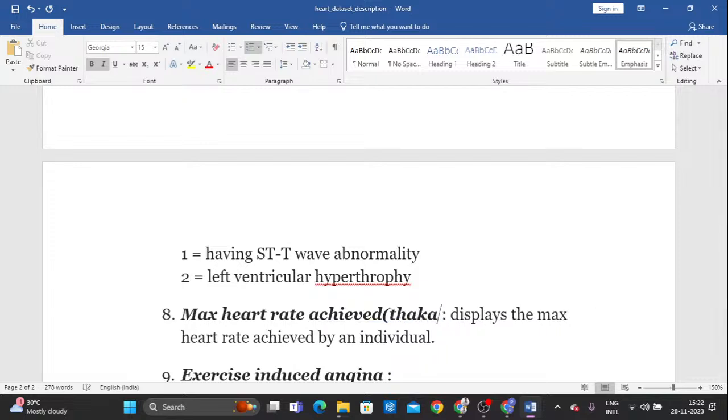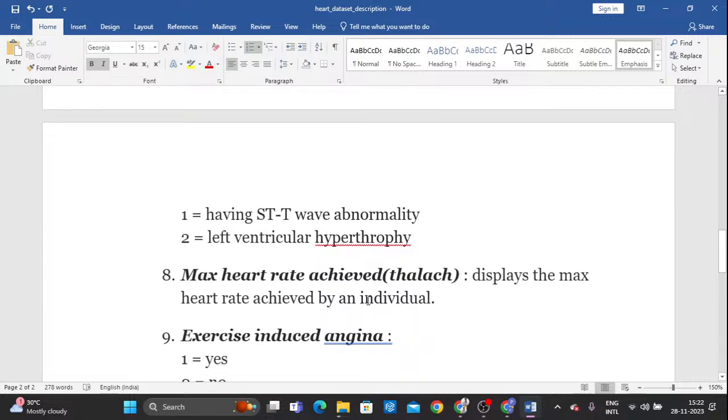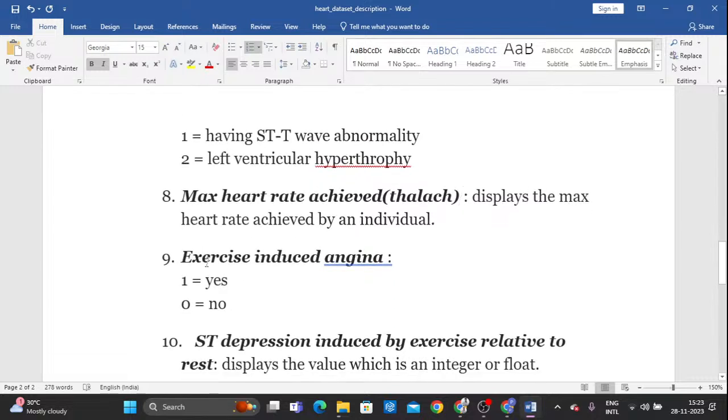And next, thalach. Thalach is the name of this column. What is the meaning of this? Thalach is the maximum heart rate achieved. It displays the maximum heart rate achieved by the individual. This is also a continuous value, not a categorical value. Based on the value, we can tell whether a person is affected or not. This kind of data feature will help to find that.